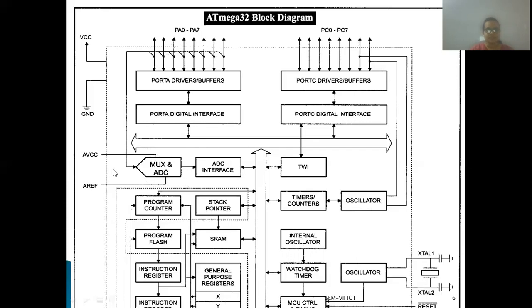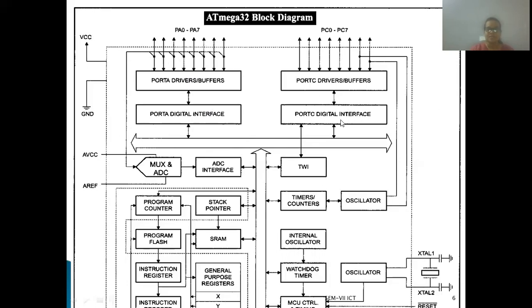And for the ADC interface, we will require an AVCC, that is the analog supply for power, and an AREF, that is the analog reference. AVCC is connected to VCC when we are using the ADC, and AREF is the reference through which our analog data will be converted into digital form with this reference level. This is connected with the ADC interface. So this is the whole port A, which is the input output port, as well as having an alternate function of analog to digital converter, that is ADC0 to ADC7 as PA0 to PA7. Right, so this is port A.